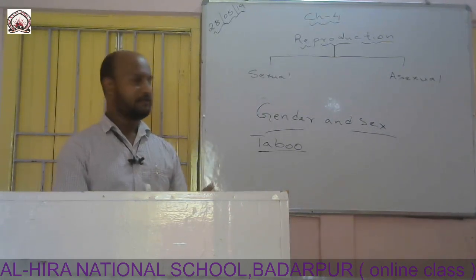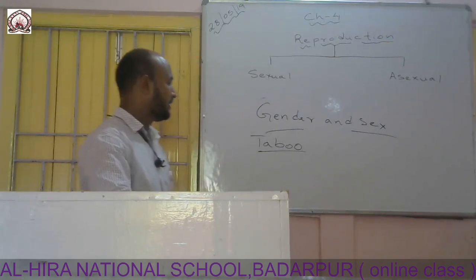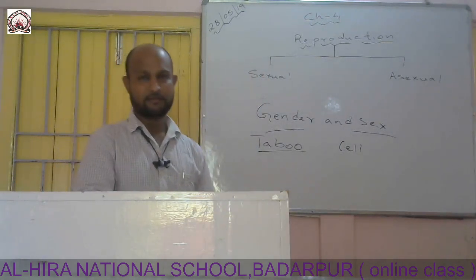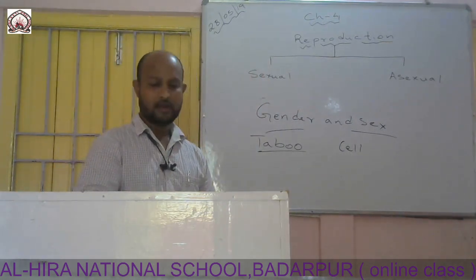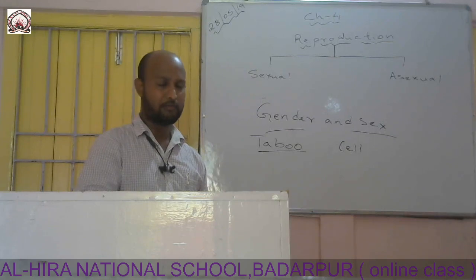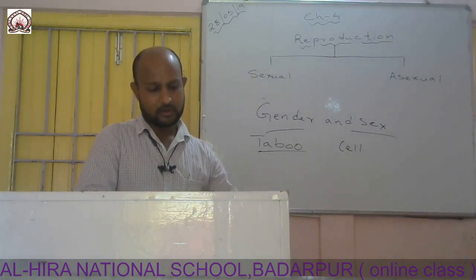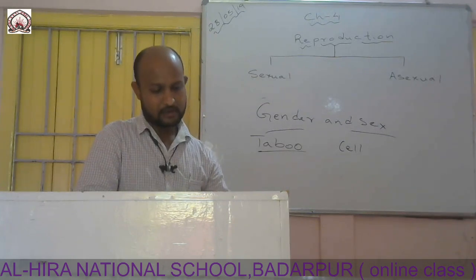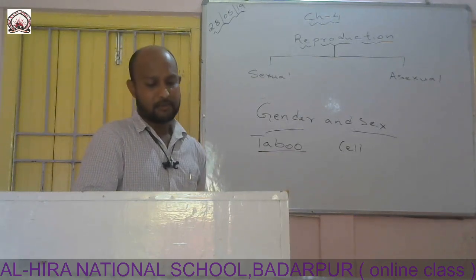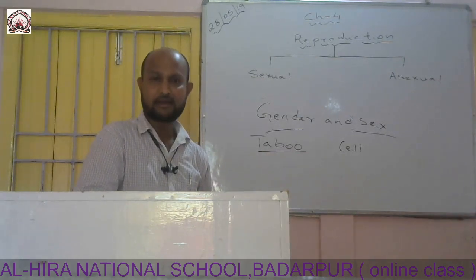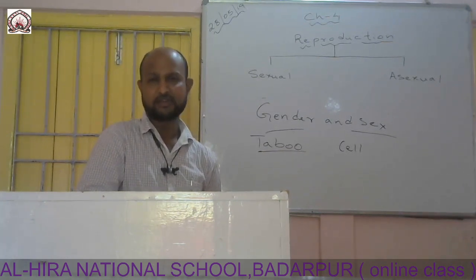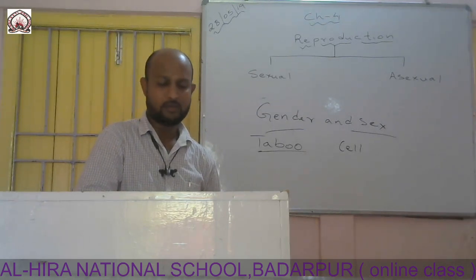To determine the sex, various methods are applied. For example, a cell can be taken out from the amniotic fluid of the baby and checked to know whether the baby to be born is a boy or a girl. There are also other methods, like ultrasonography, or we can determine the sex of the fetus by testing the mother's urine. Whatever the way used, sex determination is prohibited by law and it is always a punishable act.